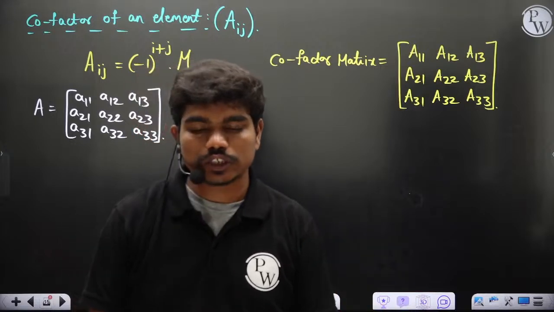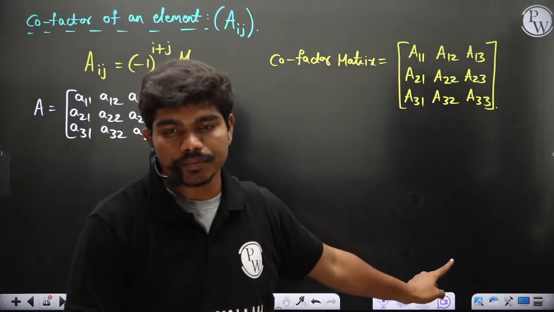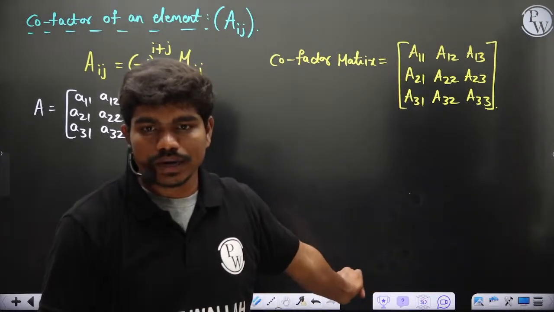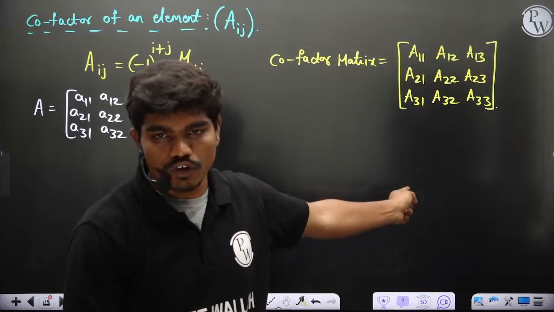Please type in the chat box. Is that clear to all of you? Okay, so type in the chat box, each and everyone. Is that clear? Did you all understand how I formed that matrix?